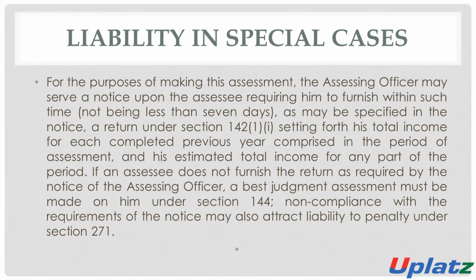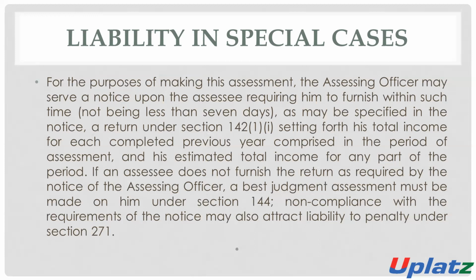If the assessee does not furnish the information, if he does not furnish the return required by the AO in such notice, then the income will be assessed on the basis of best judgment. This means the AO will determine the income of such assessee on an estimation basis.